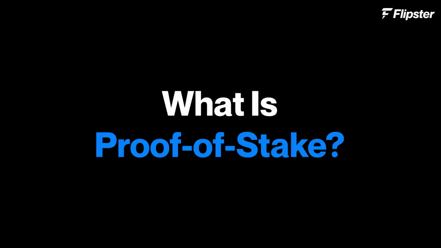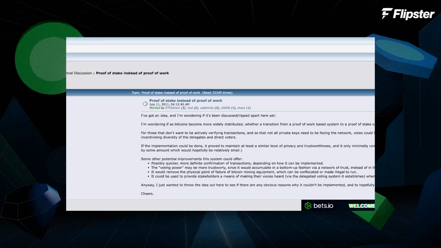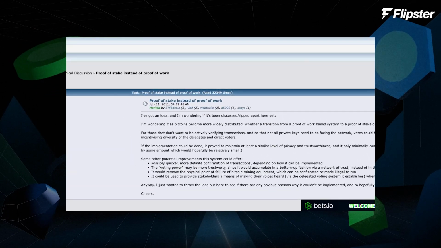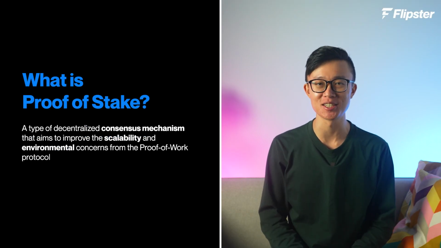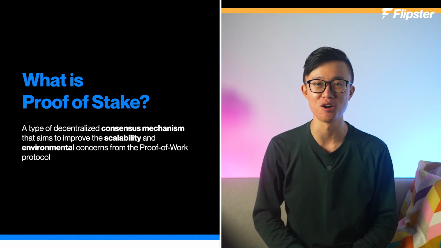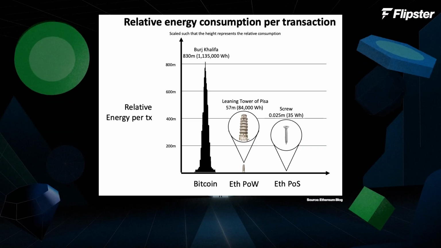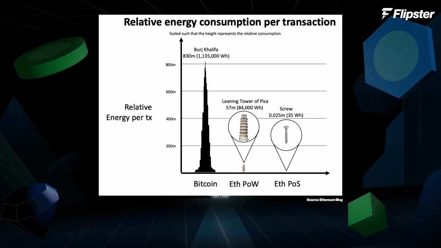What exactly is proof of stake, and why is it so important? Introduced back in 2011 in a forum post on Bitcoin Talk, proof of stake was proposed as an alternative to proof of work to improve the scalability and environmental concerns that are inherent in a proof of work protocol, which are caused by the large amount of electricity consumed to mine one Bitcoin.